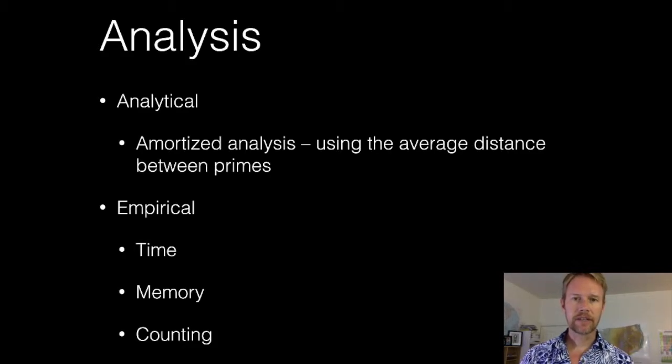I can count expensive operations like divisions, or I can even get into counting things like memory accesses if I need to. So I'm not too sure right now how deep into the empirical space I want to get. Pretty much though, what I would like to do is to get in at least deep enough to validate and show some congruency with the results that we get from the analytical analysis.